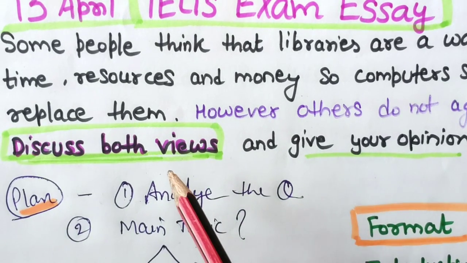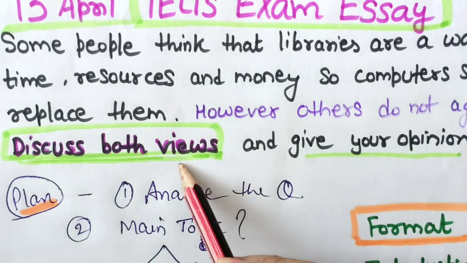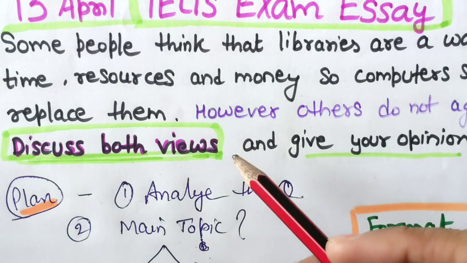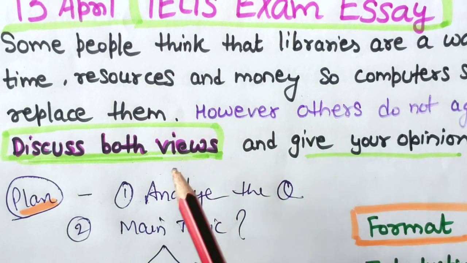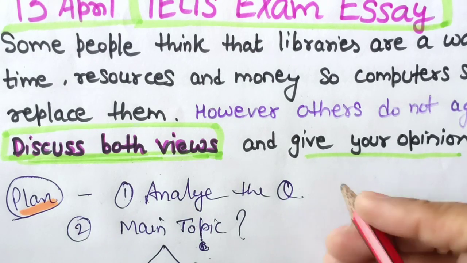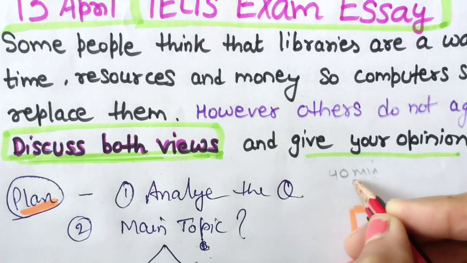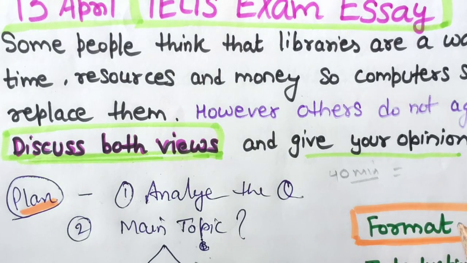So how to write discuss both views, your brainstorm points, how to write introduction, how to write conclusion, body paragraph 1 to everything, I am going to cover it here. First is planning. So as you know, we have 40 minutes. Got it? 40 minutes. So how to utilize these 40 minutes?